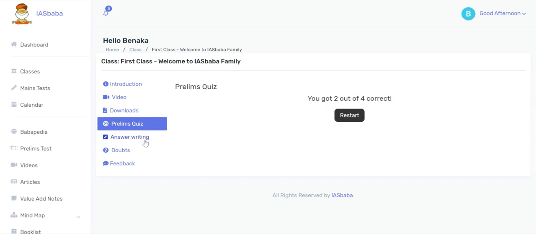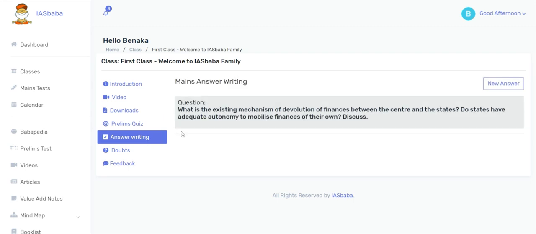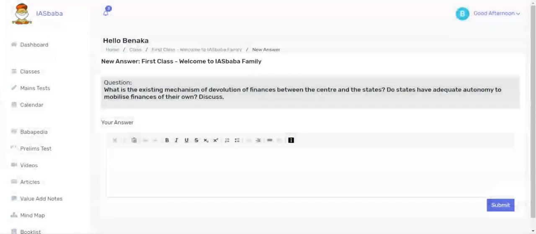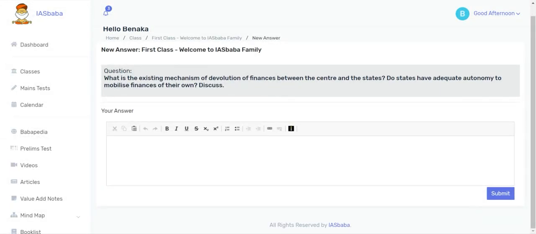This is also related to the particular session like the prelims quiz, but the questions will be displayed here, and once you're ready with your answer, you can click on the tab New Answer. Here, you can either type your own answer or upload the answer images by clicking the upload icon. Then click Submit, which is on the right bottom.